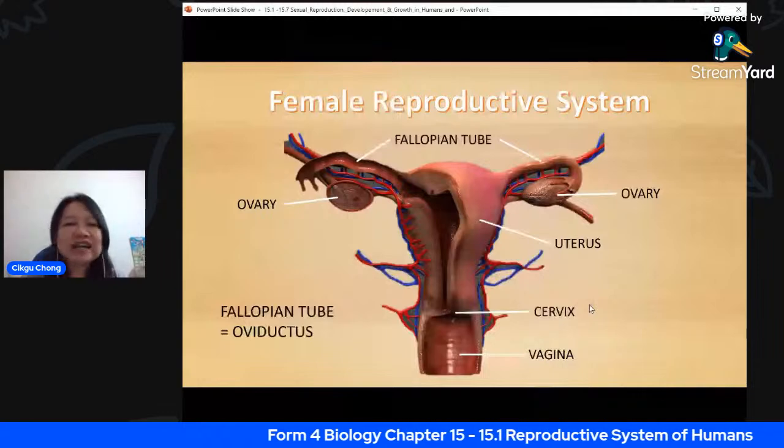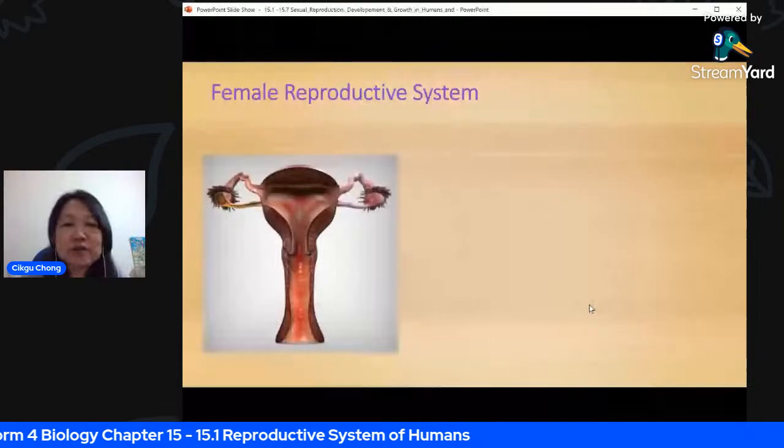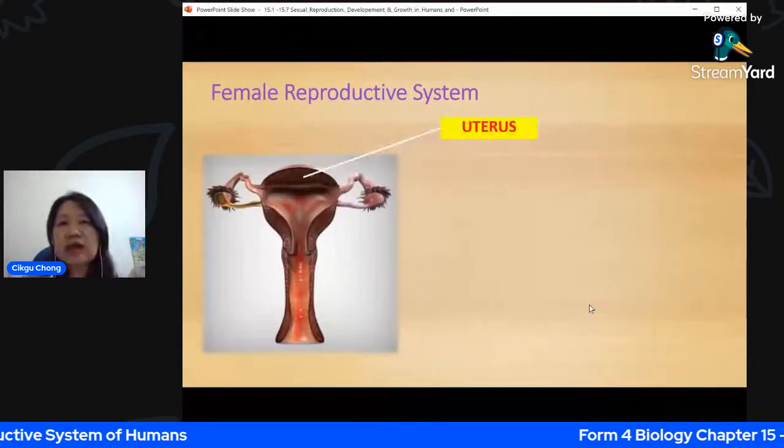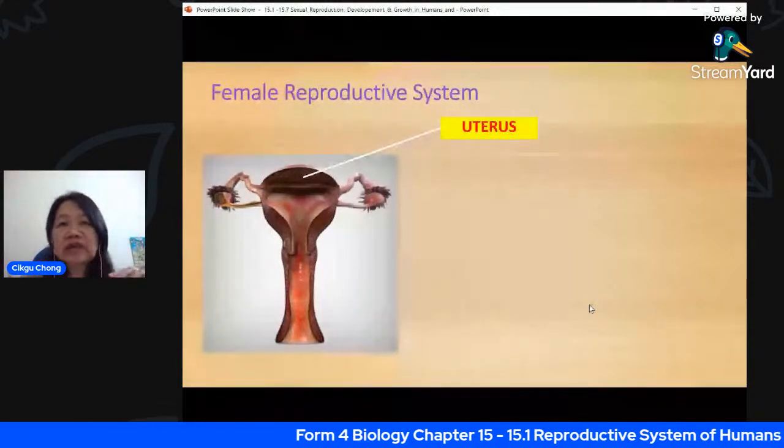Let's look at the female reproductive system, and we'll look at each part of it. The uterus is a very muscular organ. It has very thick muscles, and it is also supplied with a lot of blood vessels.